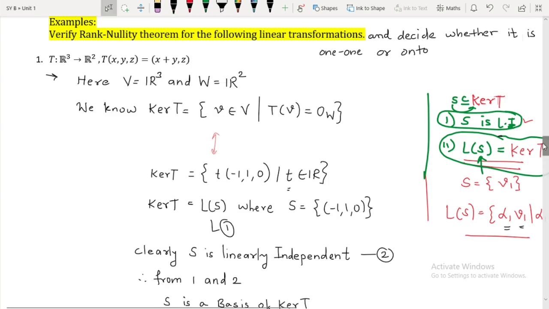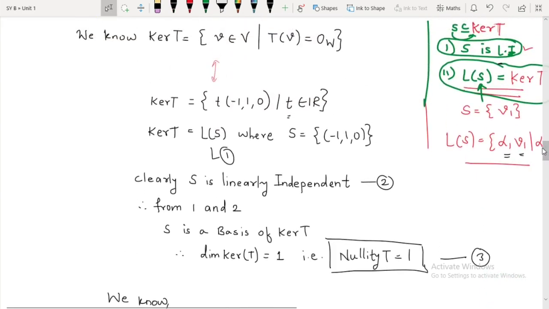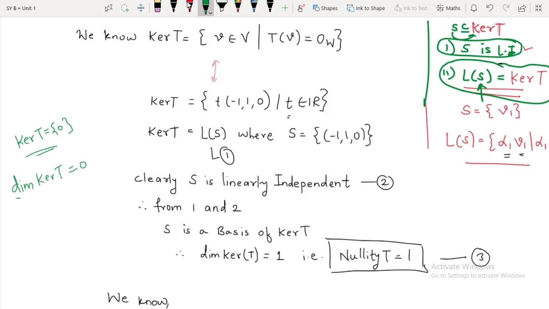In the first example, what is the kernel in this case? Your kernel has dimension 1, so it means that your kernel is non-zero. Now we have to decide whether it is 1-1 or not. A linear transformation is 1-1 when its kernel is singleton 0, and the kernel is singleton 0 if the dimension of the kernel of T is 0. If the dimension of kernel is 0, then kernel of T will be singleton 0 and then T will be 1-1.